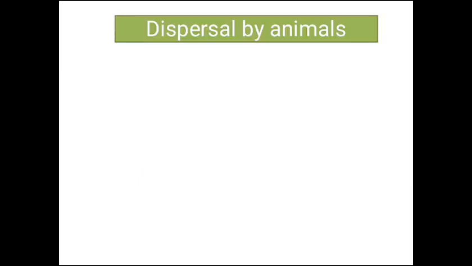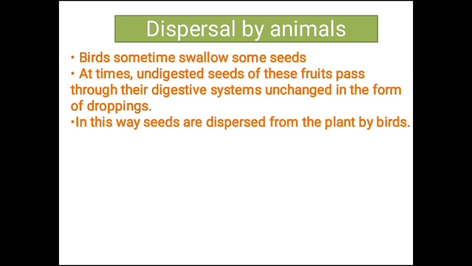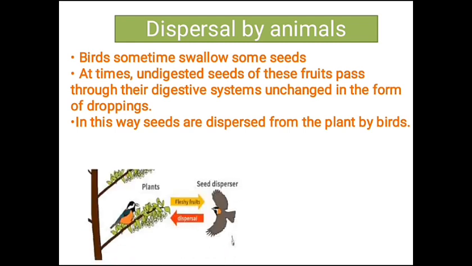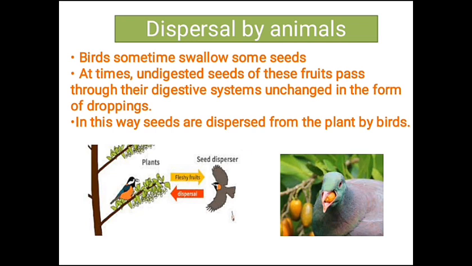Now, birds also play an important role in the dispersal of seeds. Let's see how. Birds eat a variety of fruits and every time the seeds are not crushed. Sometimes birds swallow the seeds and these seeds pass out through their digestive system unchanged. Means it is not digested. It comes out as it is in the form of their droppings. So, here the birds act as seed dispersers, eating the fruits along with seeds of the mother plant and dropping the seeds as waste to some other place away from the mother plant.